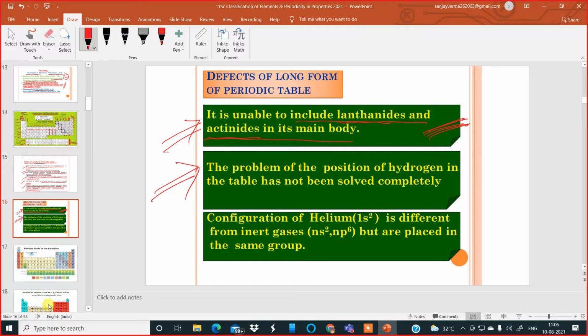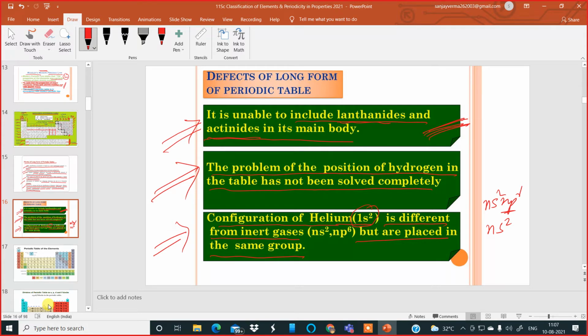The second defect is that today also the problem of position of hydrogen in the table has not been solved completely. It is still a mystery. The position of hydrogen is still a mystery today also. Then the third defect is the configuration of helium, that is 1s2, is different from inert gases. Inert gases configuration is ns2 np6, but helium has only ns2. So this is also a defect. But even then, having 1s2 electrons, it is still placed in the same group as the noble gas.